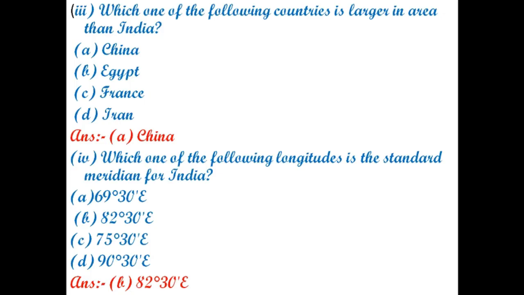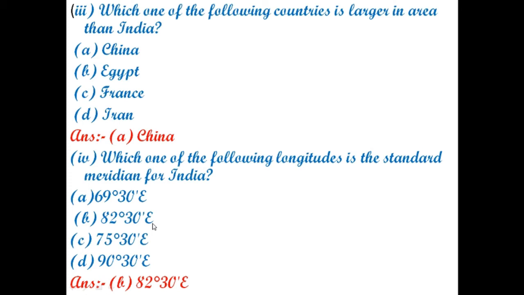Now come to your third question. Which of the following countries is larger in area than India? China, Egypt, France, Iran. China. It has a larger area than India. Then, which of the following longitudes is the standard meridian for India? It is 82 degree 30 minutes east.